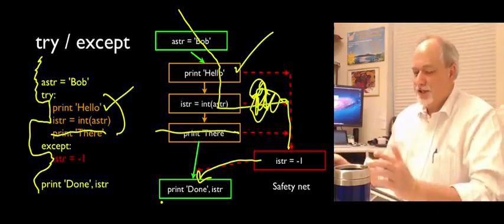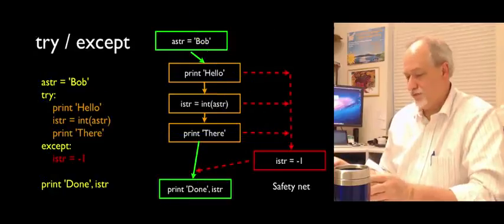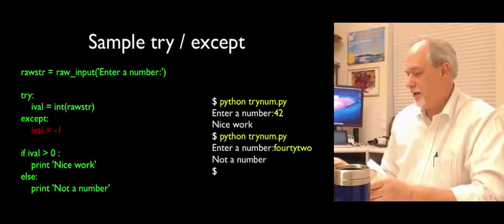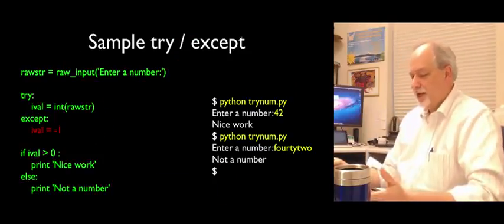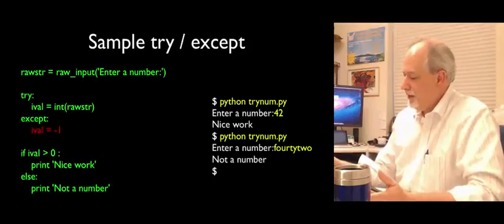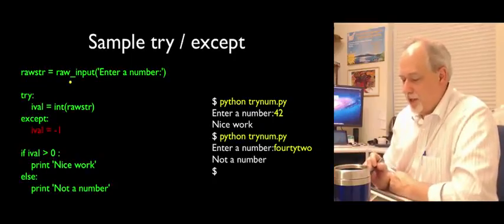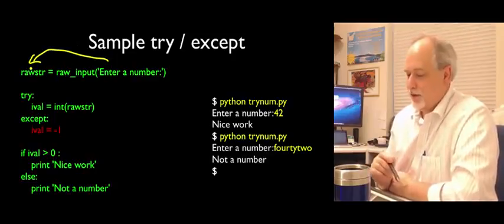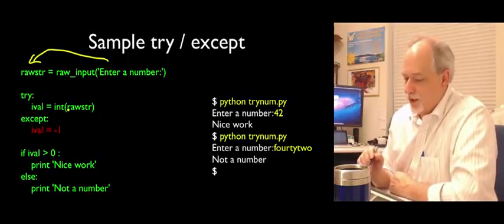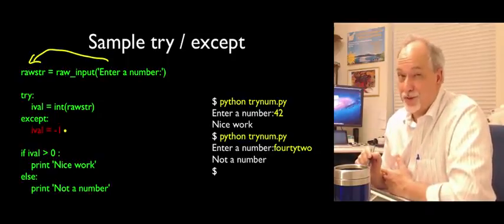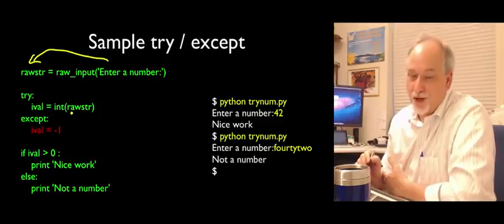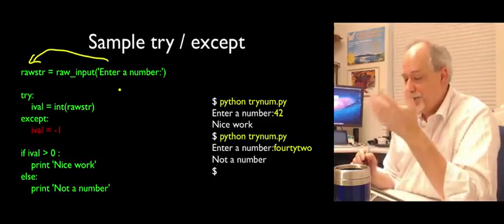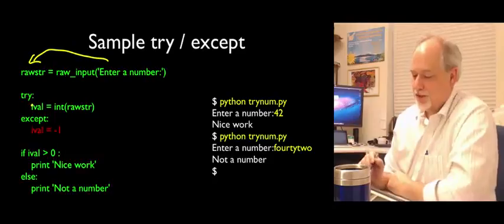Okay? So here's an example of how you might do this in a running program, like the programs that you're about to be assigned where you're supposed to check for user input having errors. So here is a little conversion of a number, and we're saying, enter a number, and we're putting a string into rastr. It's a string, and so we don't know. And here's where we're going to convert it to an integer, and we're just not sure if it's going to work or not. We know how int works. It either converts it or it blows up. So we know it's going to do that. We just don't know what the user's going to type. So we have to take out insurance on it.